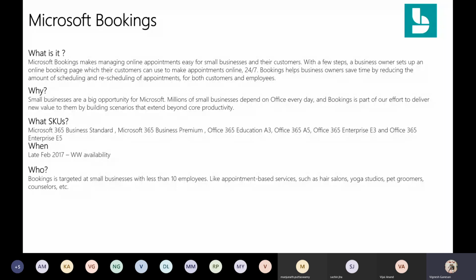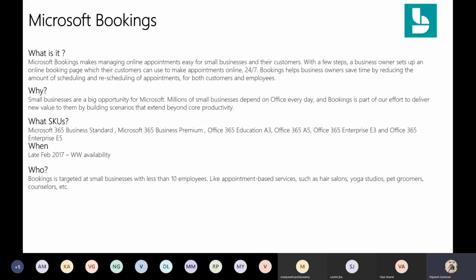When I say small scale customers, you could be someone running spas, or maybe salons, or maybe a small company. Things of that sort, wherein there are hardly 10 to 15 people, or 20 people or 30 people at the max. And they want to have a public facing site where people can book appointments, and then they can have all those kinds of things. So that is where we are seeing a lot of focus towards this app.